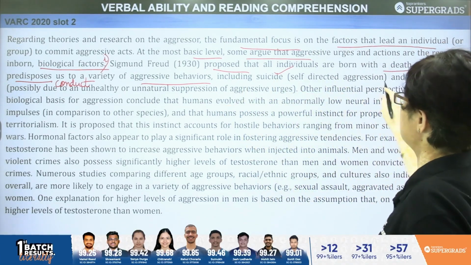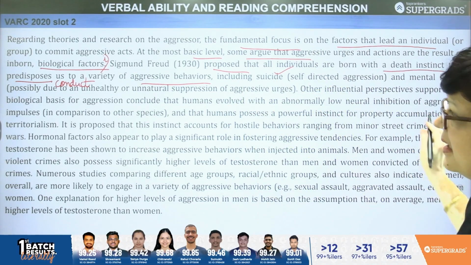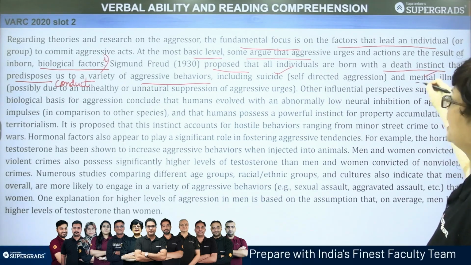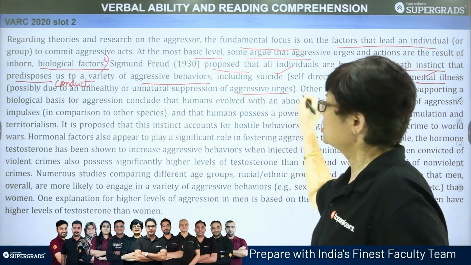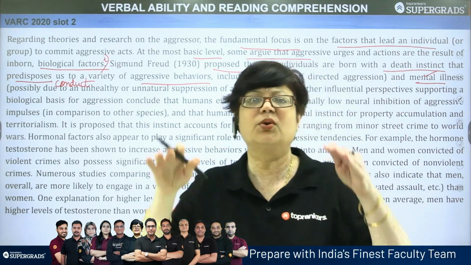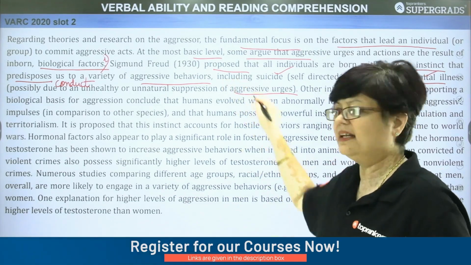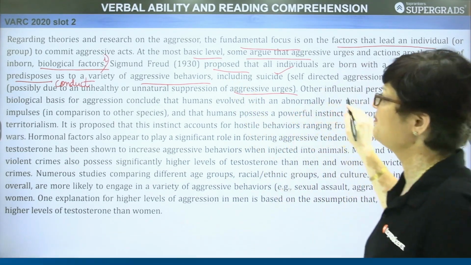The first is the self-directed aggression and mental illness, possibly due to an unhealthy or unnatural suppression of aggressive urges. So when the urges are suppressed, when an attempt is made to stop them, that results in mental illness. Whose finding is this? This is the finding of Sigmund Freud.